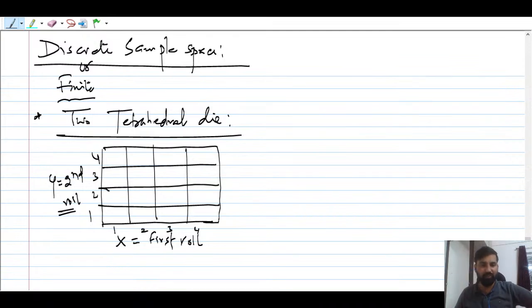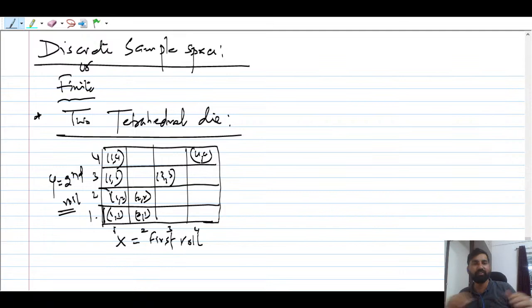I'm just giving you some examples. Now suppose someone asks you, what are those outcomes? You can say 1 1, right? And then 1 and 2, 1 and 3, 1 and 4. And this is going to be 2 and 1, like this. This is 2 2, this is 3 3, and this is 4 4. So the diagonal you can always write directly. So this is the way we can construct the sample space.